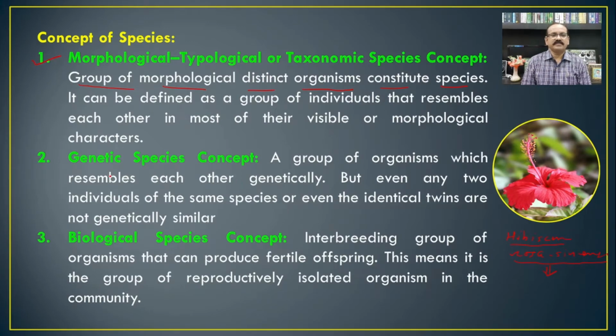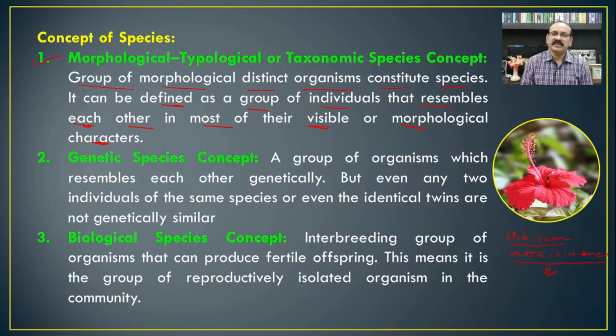It can be defined as a group of individuals that resemble each other in most of their visible or morphological characters. No doubt, the plants which belong to a single species must share similar visible or morphological characters.